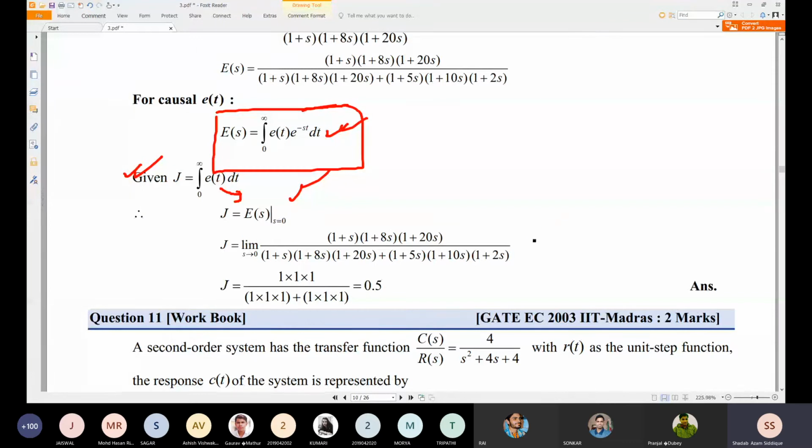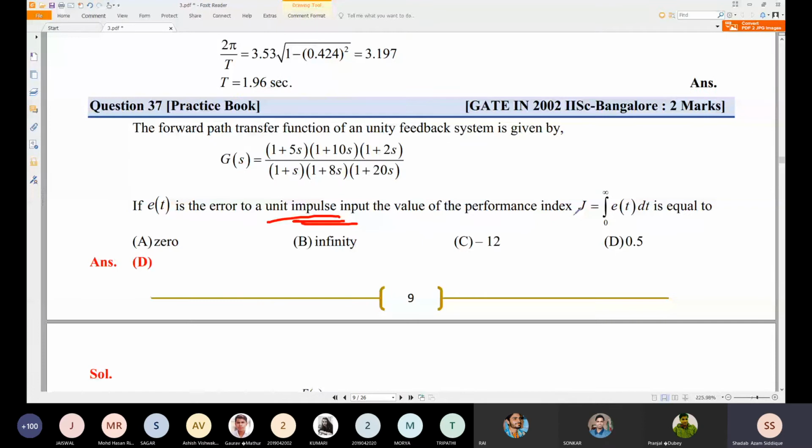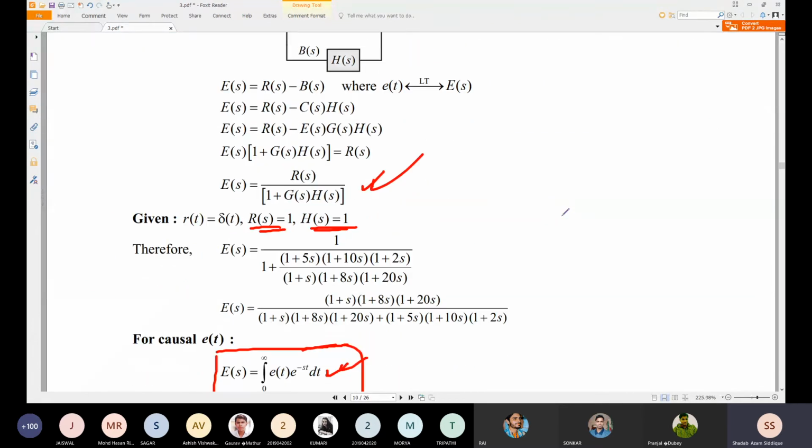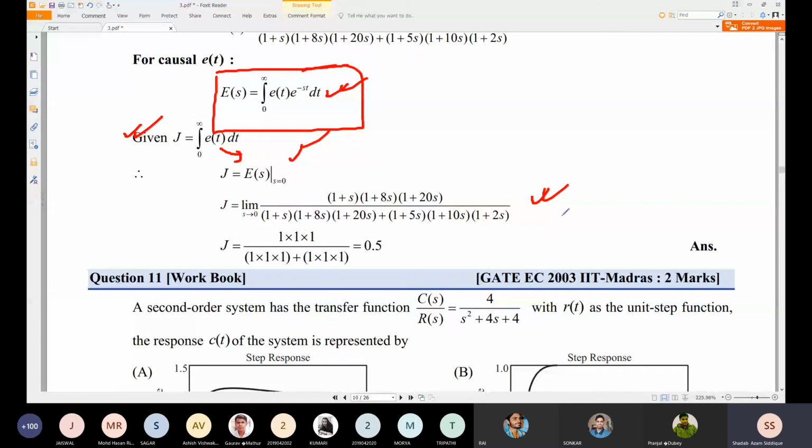So this was the unique problem which was asked from IIT Bangalore. IIT Bangalore problems are always somewhat different. The performance index J is equal to integral from 0 to infinity of e(t) dt, and you should find E(s) and take s tending to infinity. The answer in this problem will be somewhat 0.5, you can find this.